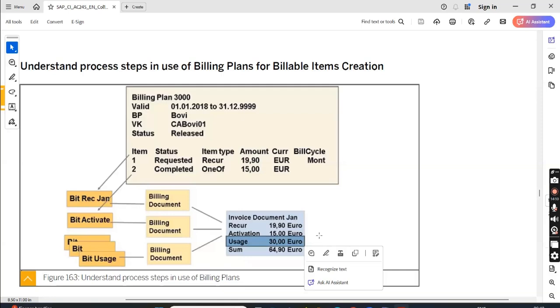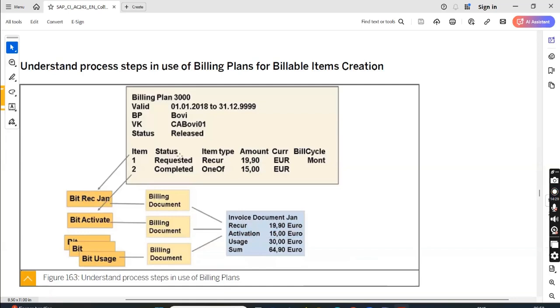So consumption is something which cannot be predetermined. Recurring fee and activation fee we can predetermine, like how much I have to pay one time and how much I have to keep on paying. Okay, so for usage another bit is coming.